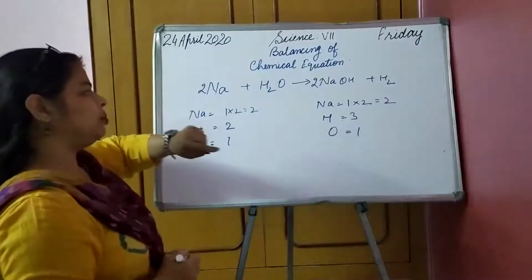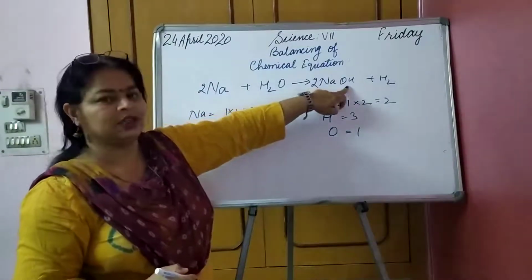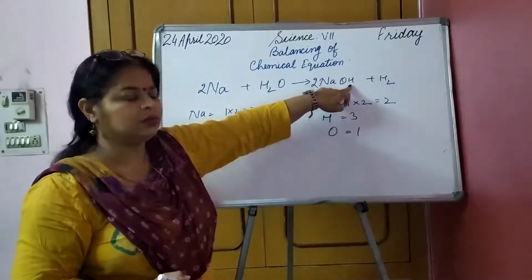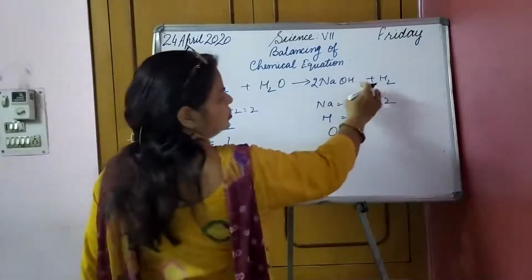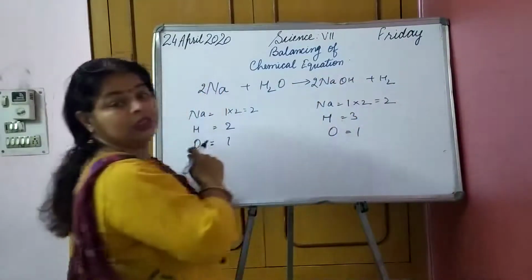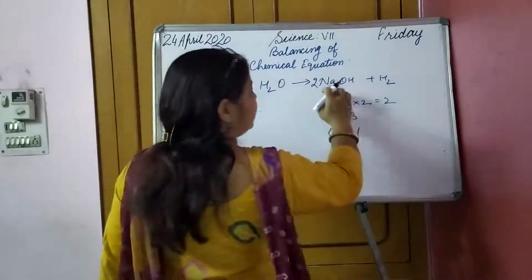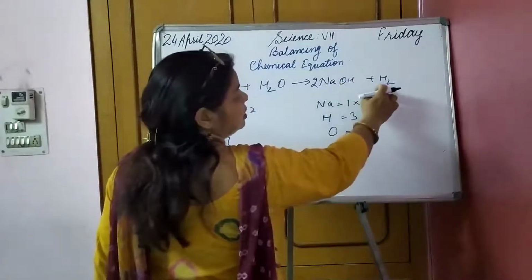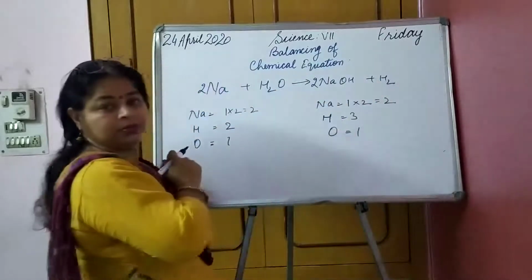Now what about hydrogen? 2 hydrogen here, and if I say hydrogen 2 on this side also, then it becomes 4.